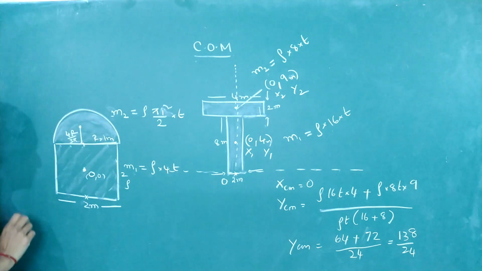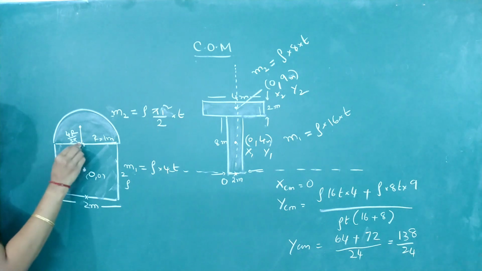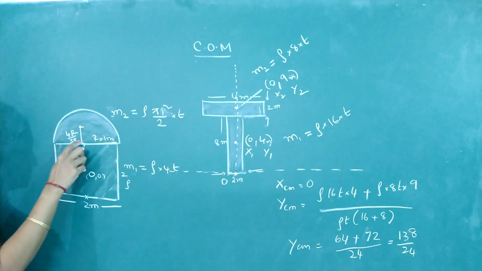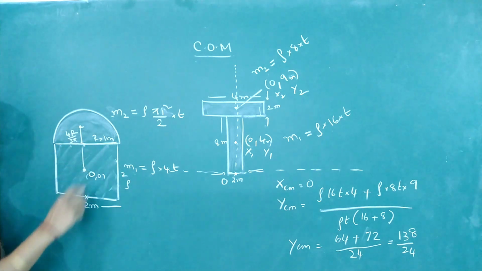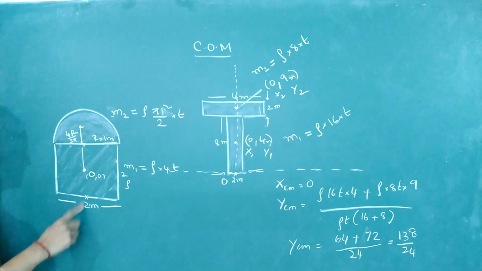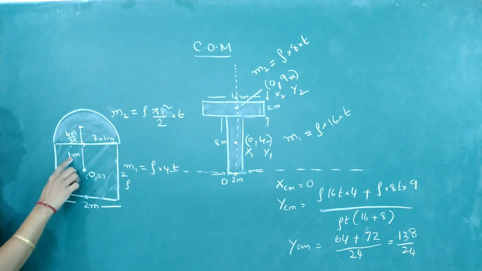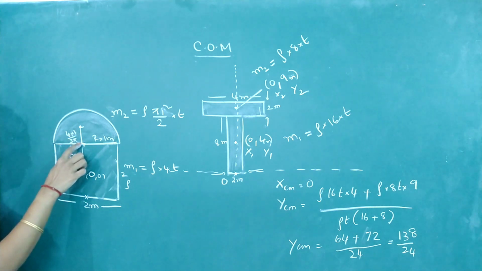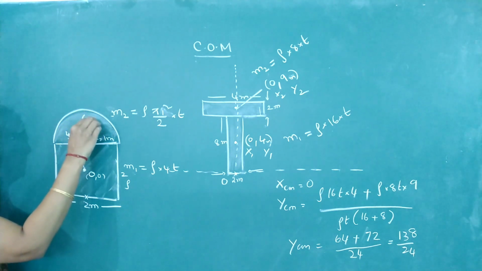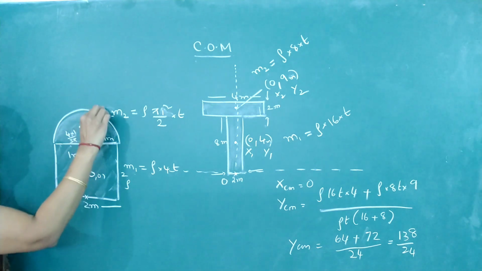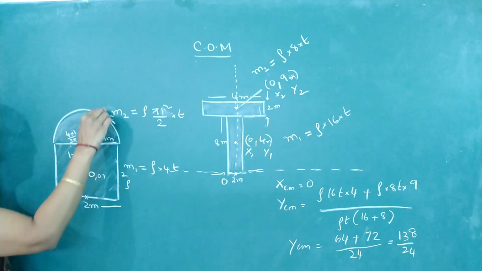For a semicircular disc, just now I gave you the formula. From this point to this point, it is 4r by 3 pi. And from here to here, it is half the side of the square, that is 1 meter. R is also 1. 1 plus 4r by 3 pi. So the coordinate will be 0, 1 plus 4 by 3 pi.